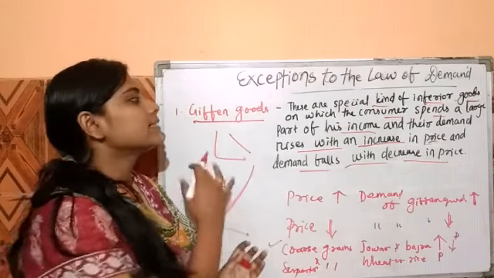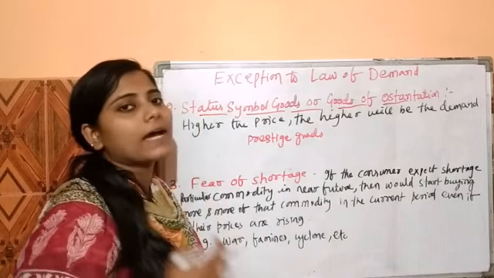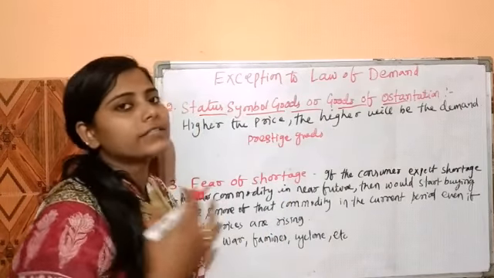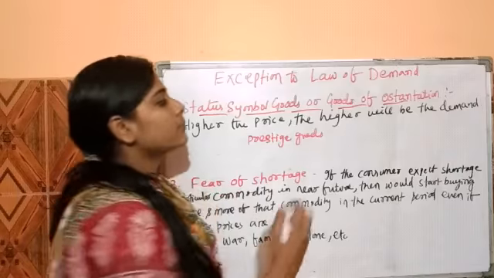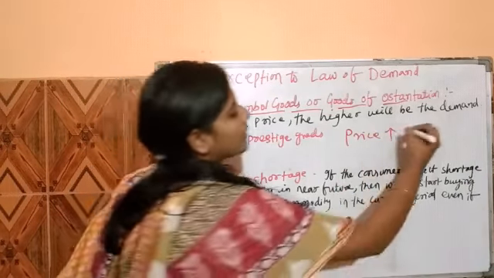The next exception to the law of demand is status symbol goods or goods of ostentation. Basically these goods are related to prestige goods. These goods are used by rich people, and the higher the price, the higher the demand in the case of prestige goods, because rich people will pay more. If the price is more, that means the demand for such a product is also more.